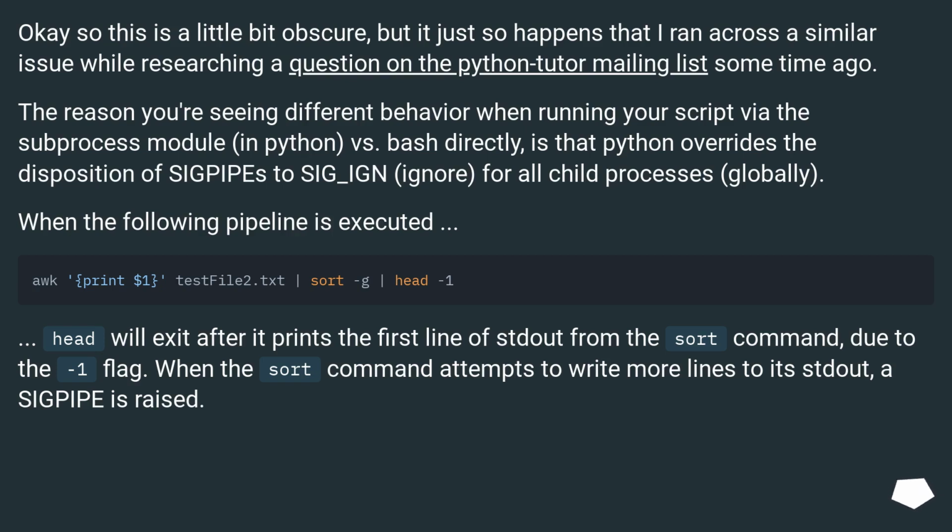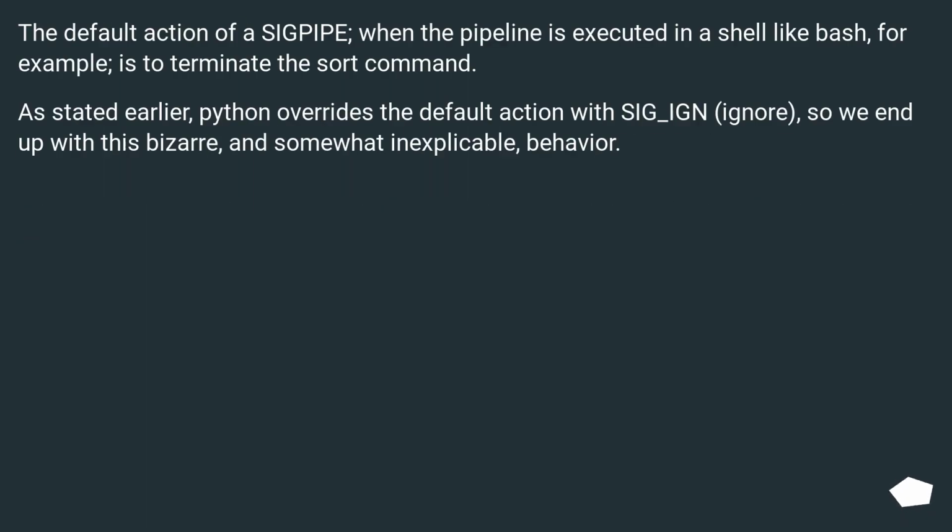When the following pipeline is executed, head will exit after it prints the first line of stdout from the sort command, due to the -1 flag. When the sort command attempts to write more lines to its stdout, a SIGPIPE is raised. The default action of a SIGPIPE, when the pipeline is executed in a shell like bash, for example, is to terminate the sort command. As stated earlier, Python overrides the default action with SIG_IGN, so we end up with this bizarre, and somewhat inexplicable, behavior.